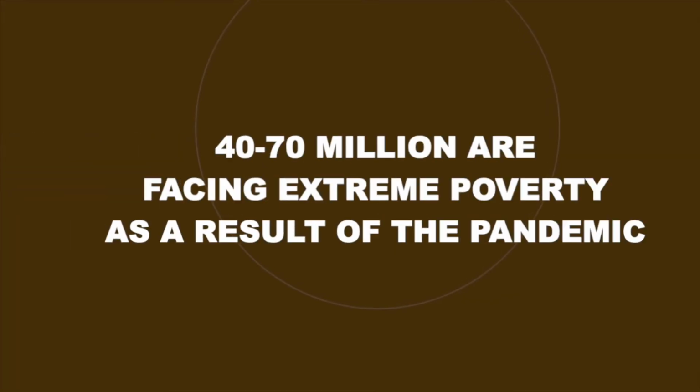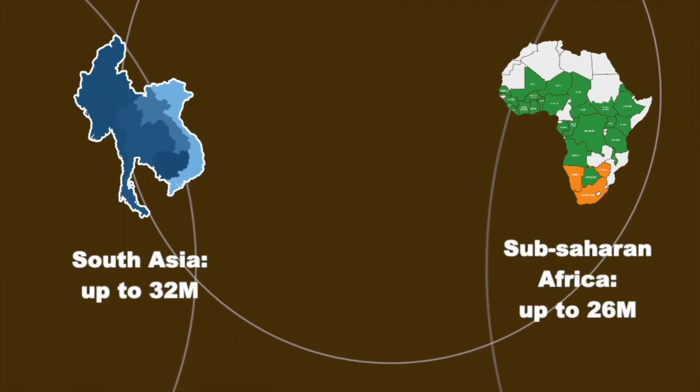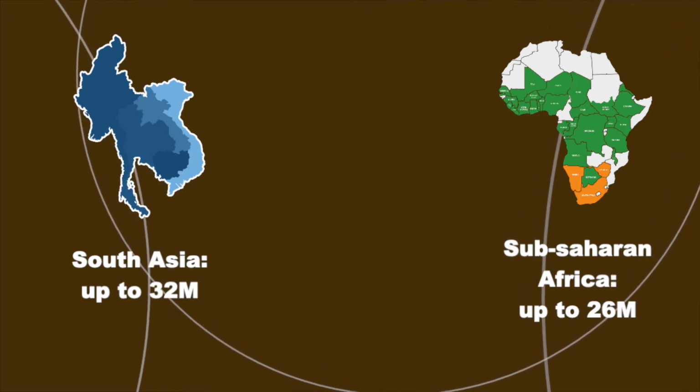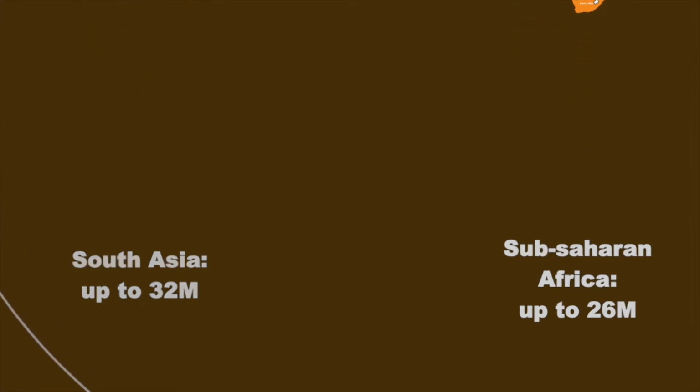This means that an estimated 40 to 70 million people are now being pushed into extreme poverty. South Asia and Sub-Saharan Africa are projected to be the worst hit by this change, with up to 32 and 26 million respectively now living below the international line of poverty. So why do we have poverty?